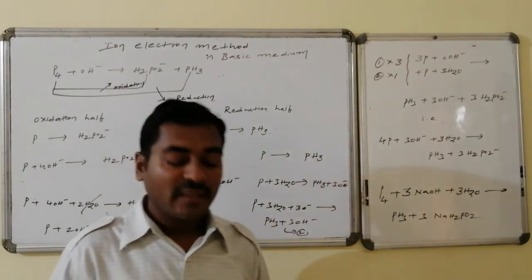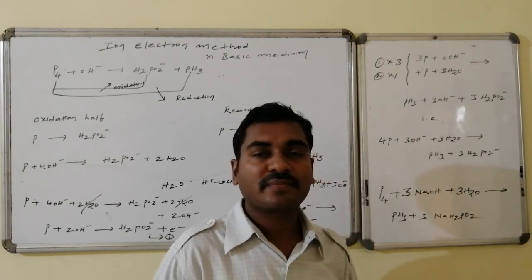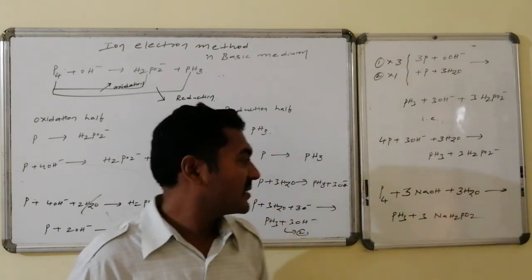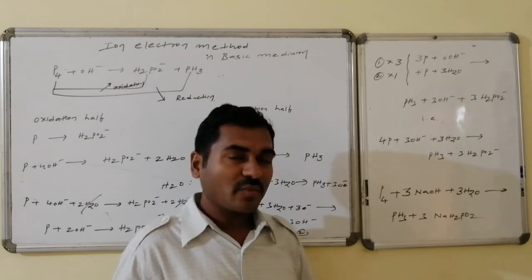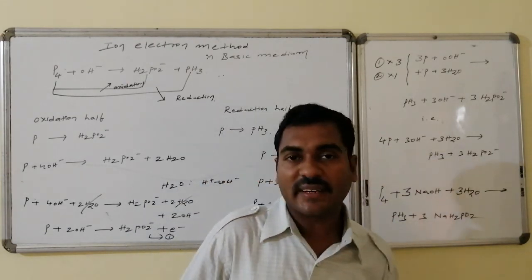In this way, in basic medium, balancing can be done by the ion electron method. Thus, the balanced equation of the phosphorus reaction with the base, phosphorus reacting with sodium hydroxide, leads to the formation of phosphine followed by hypophosphite.